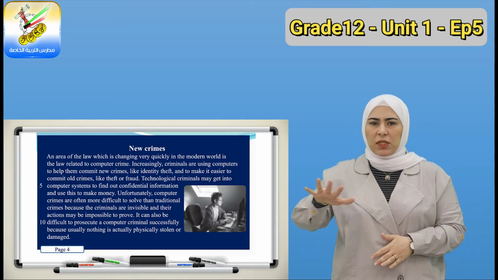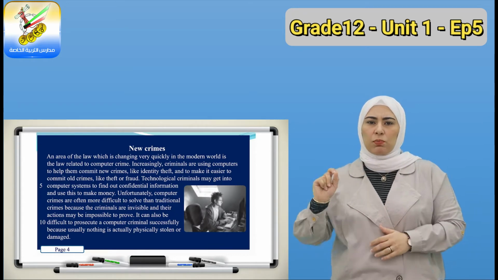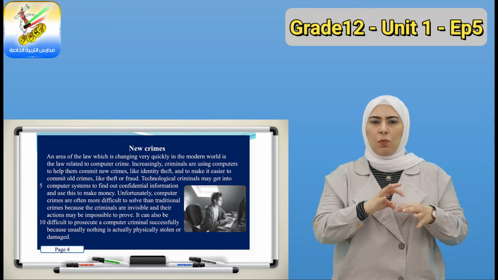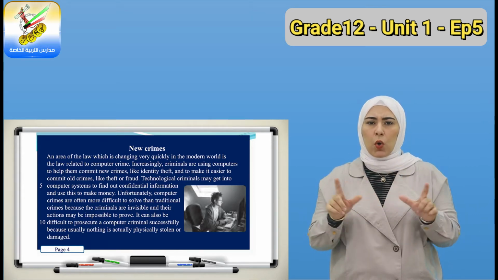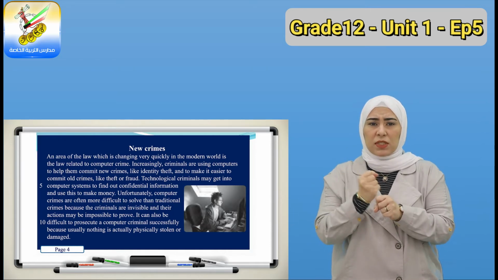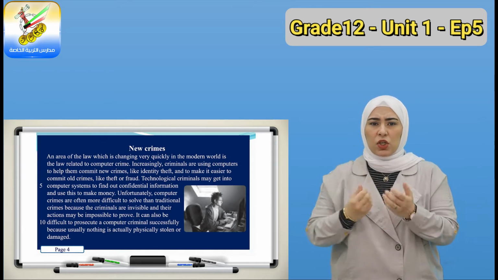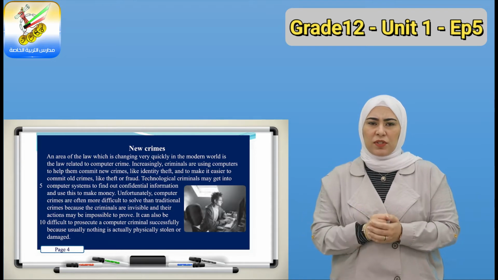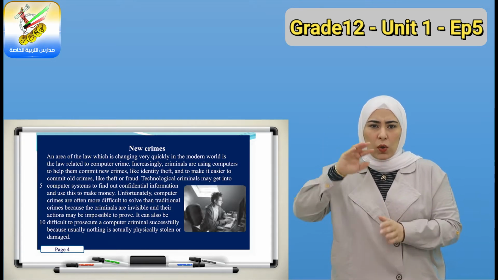New crimes. An area of the law which is changing very quickly in the modern world is the law related to computer crime. Increasingly, criminals are using computers to help them commit new crimes, like identity theft, and to make it easier to commit old crimes like theft or fraud.